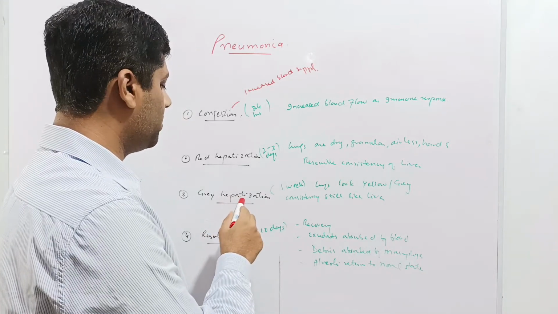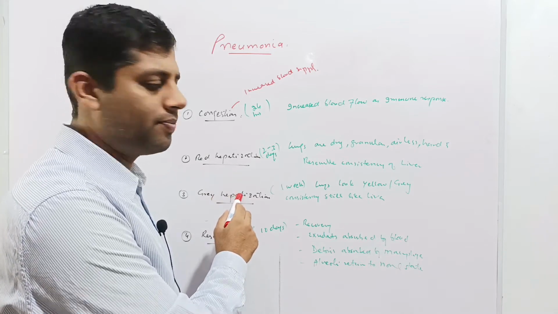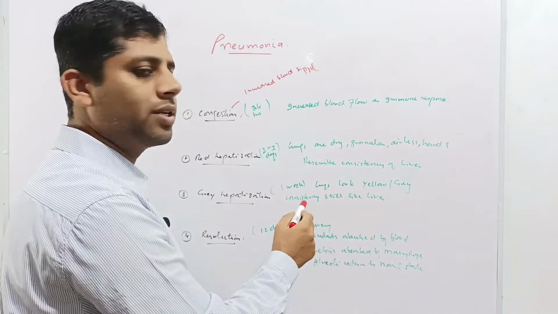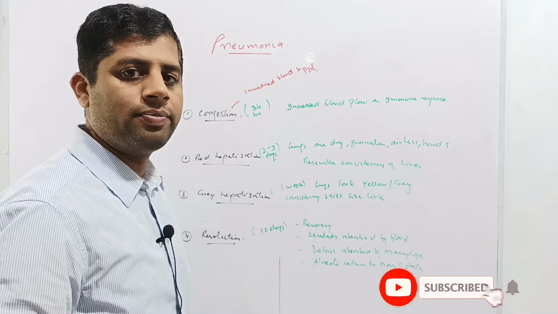Gray hepatization means gray is the color of the lungs, and hepatization means the consistency is just like the liver. During the first week of infection, the lungs look yellow or gray in color, and the consistency is still like the liver. The lungs are firm and hard.